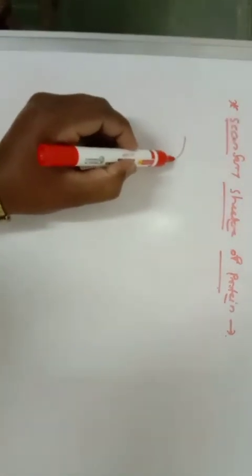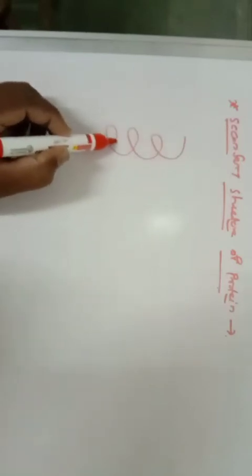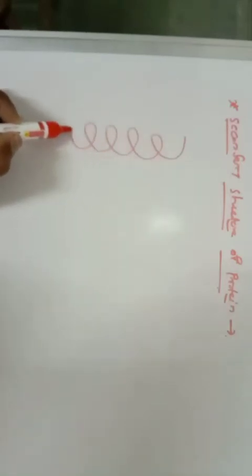So, if you consider a diagram, this is your secondary structure of protein.